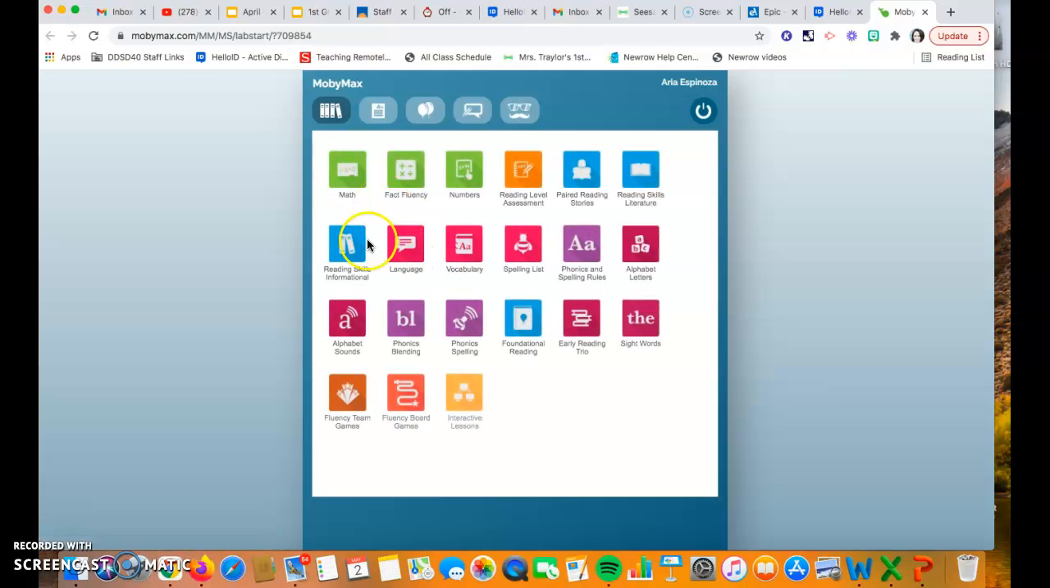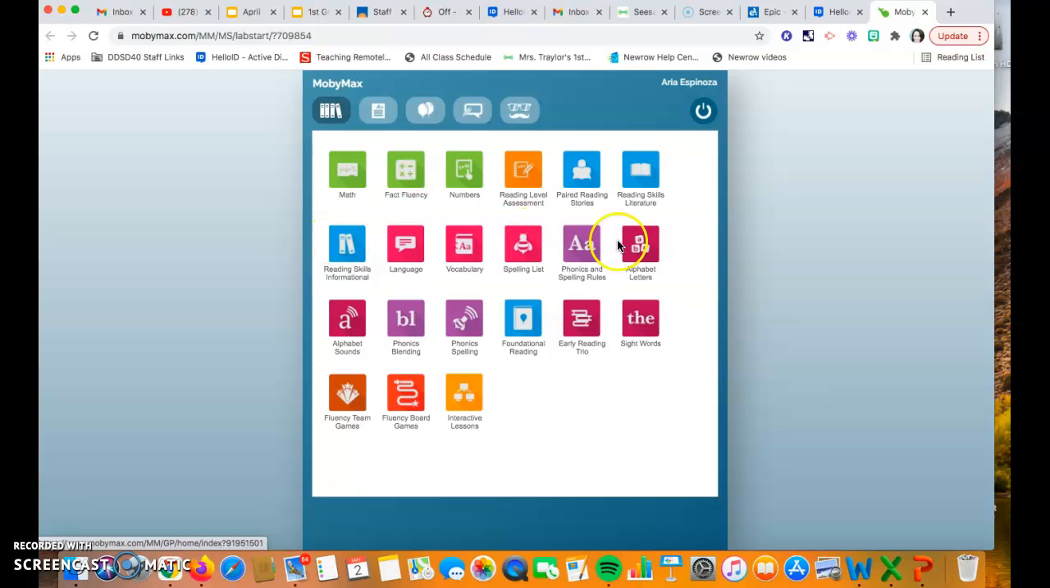And so Moby Max has so many options. Look at all these options. There are different fluency games, which can be fluency for reading or fluency for math facts. That means reading smoothly and not too fast or too slow, or answering math facts like 4 plus 6, for example, without having to think about it too much.